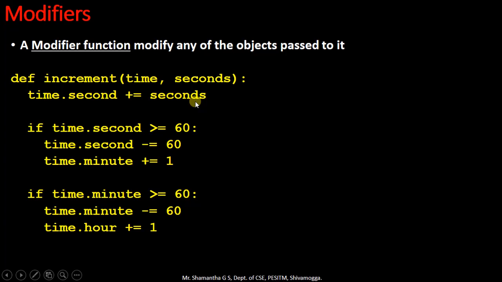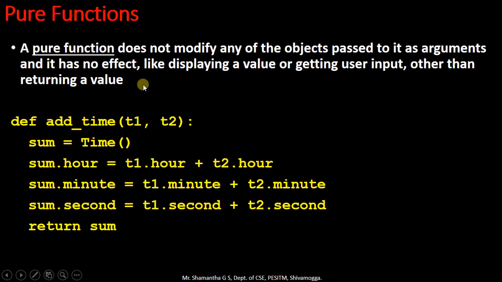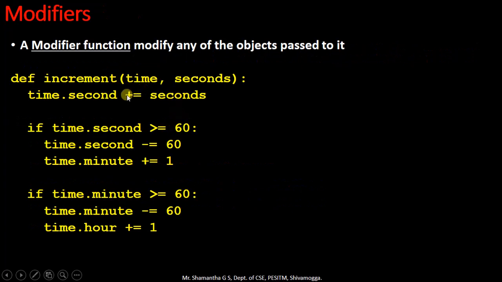Here we have to observe that the seconds are added to the time object that is received. So the receiving object itself will get modified in this function. Whereas in the earlier one, the T1 and T2 are received from the main function. They are not modified. They are kept intact. Come back here. So in this function, the receiving object itself will get modified by the function. Such functions we will call modifier functions. We shall see this with an example program.